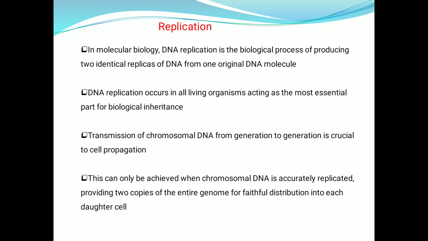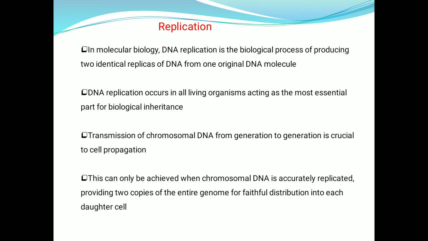In molecular biology, DNA replication is the biological process of producing two identical replicas of DNA from one original DNA molecule. This DNA replication occurs in all living organisms, acting as the most essential part of biological inheritance.